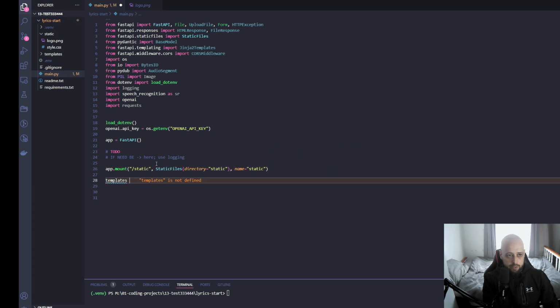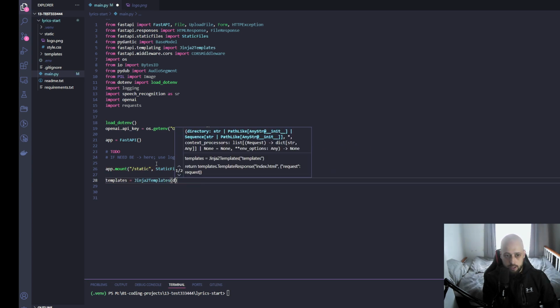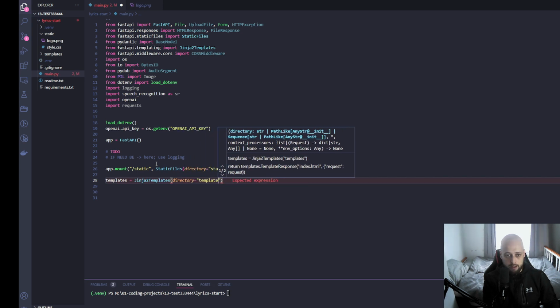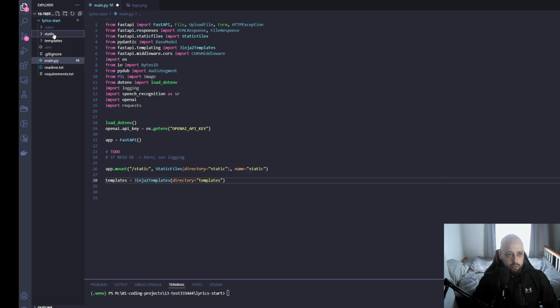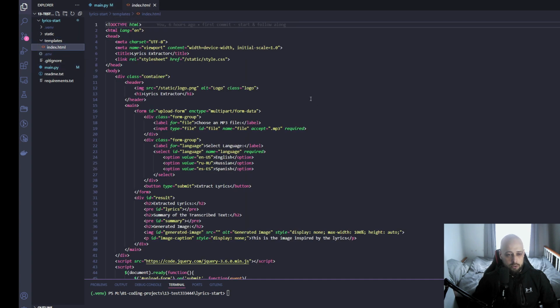Now we want to be able to render our HTML page. So we will do templates and say the directory of it is templates. Just as we have the directory static, underneath we have templates, and that's where our HTML file is. So now is a good moment for us to open that frontend and see what we have there. As we said, we will not be doing a tutorial on anything frontend related, but we want to make sure that you understand, once you're writing the backend code, what it pertains to in terms of the frontend. So in your templates, index.html, open that, and we'll just quickly do a breakdown.